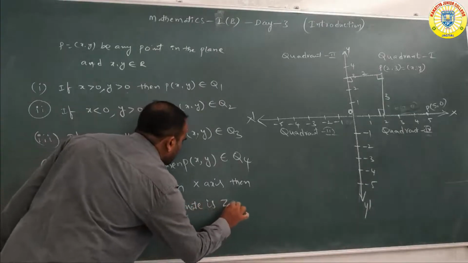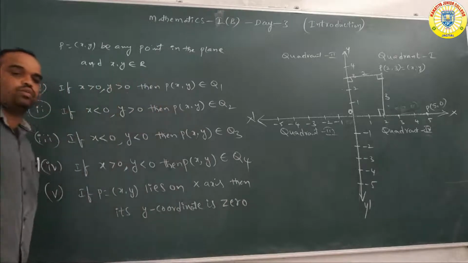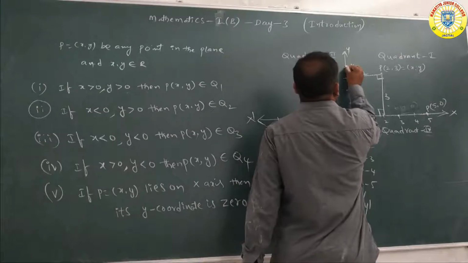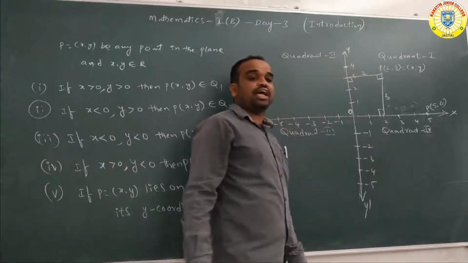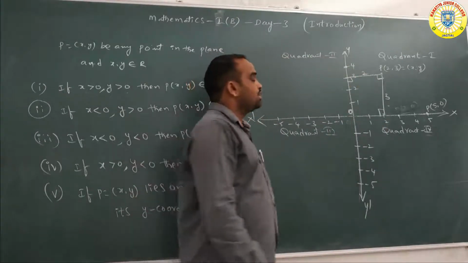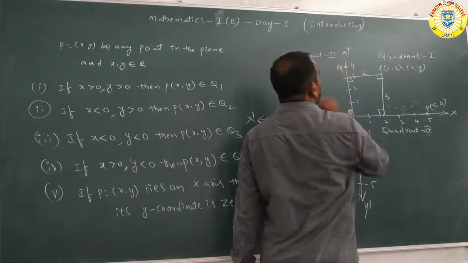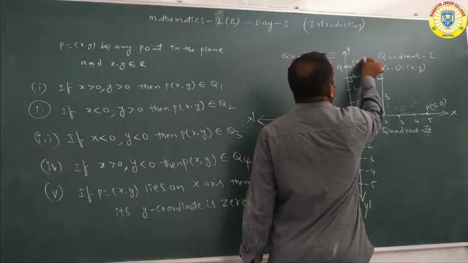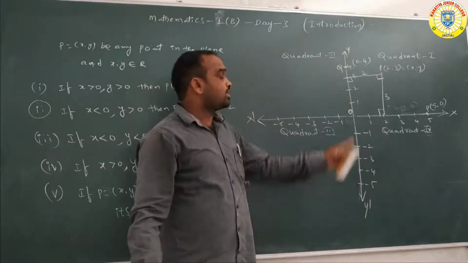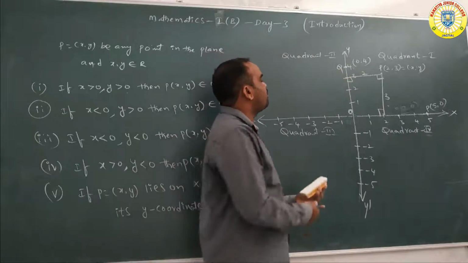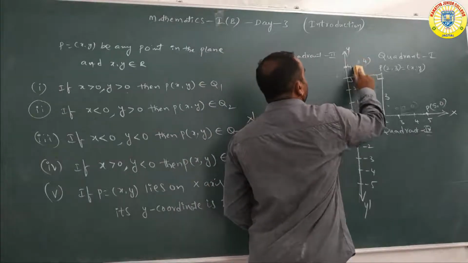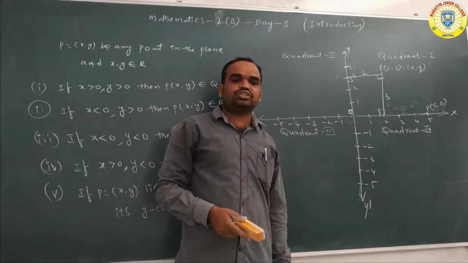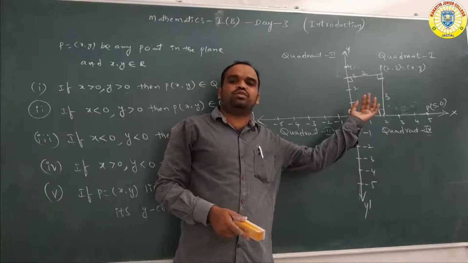Then its y coordinate is which one, sir? 0. Understand? It's the same concept here also. Suppose any point lies on which one, sir? Y axis. Okay now? So that is the P. Here we are taking the Q. What is the coordinates of Q, sir? That is the 4 is there. 0, 4. Understand? That is the meaning of any point lies on the y-axis, then its x coordinate is 0.